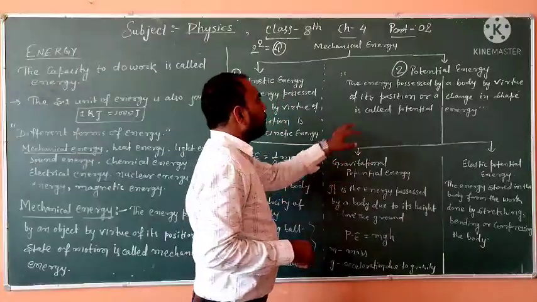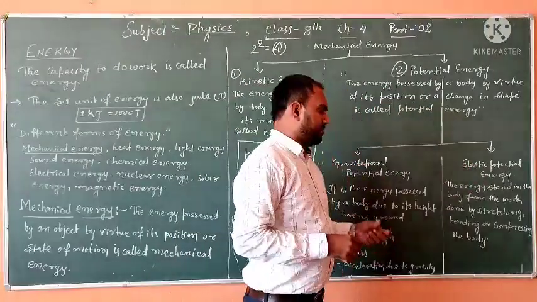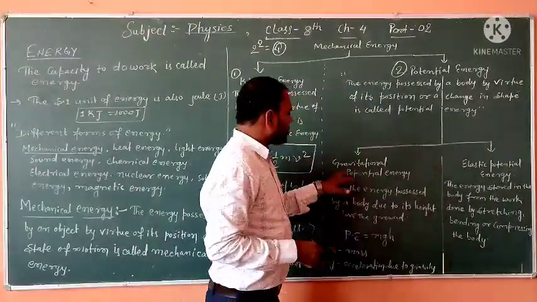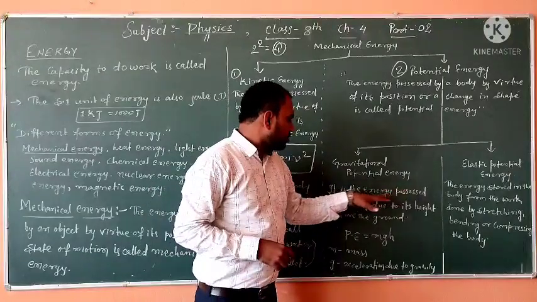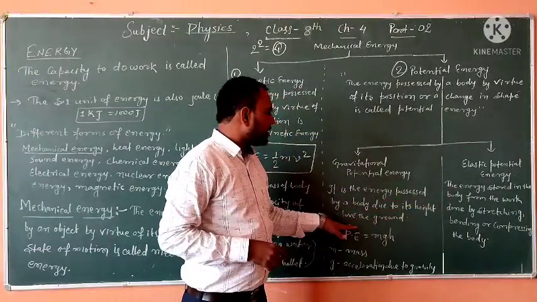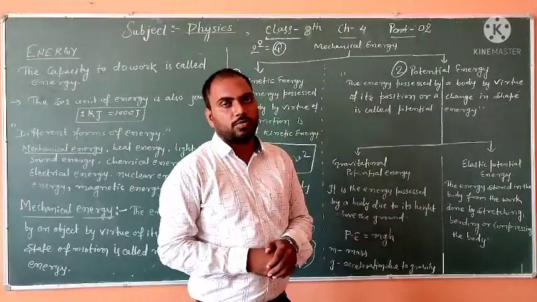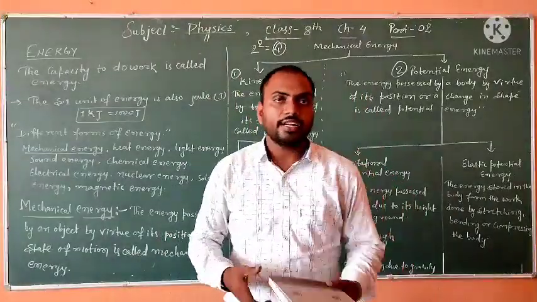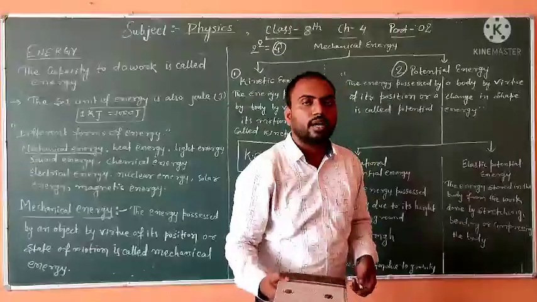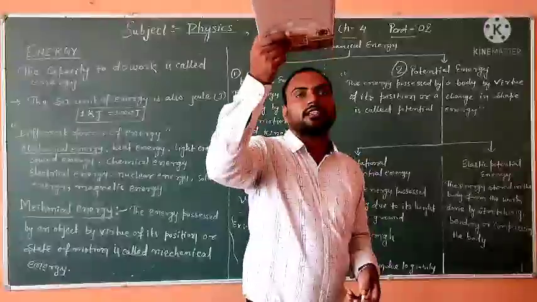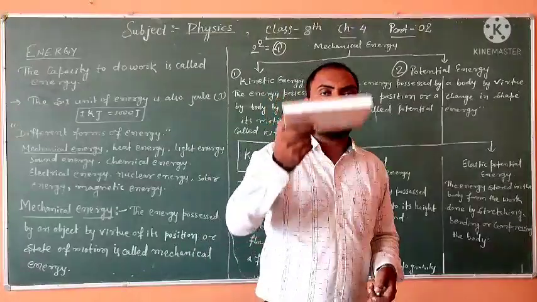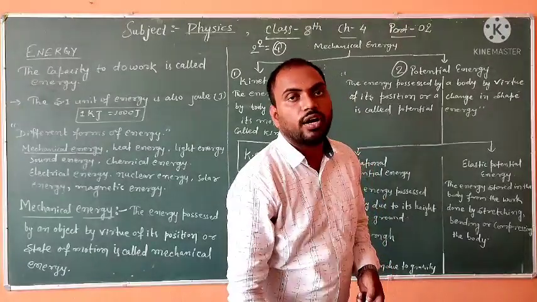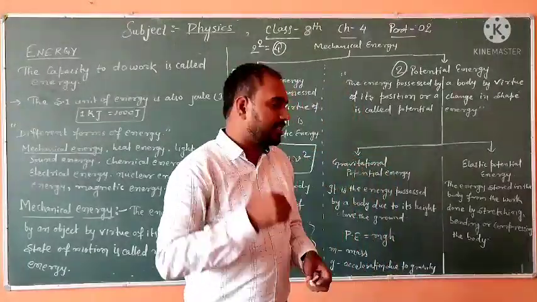Potential energy is basically of two types: gravitational potential energy and elastic potential energy. Gravitational potential energy is the energy possessed by a body due to its height above the ground. Whatever height you move this diary or any body higher or lower, its potential energy will increase or decrease. If you move higher, its potential energy will increase. If you lower the height, potential energy will decrease.